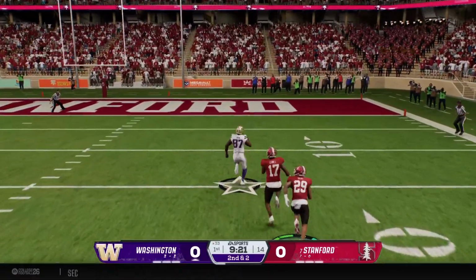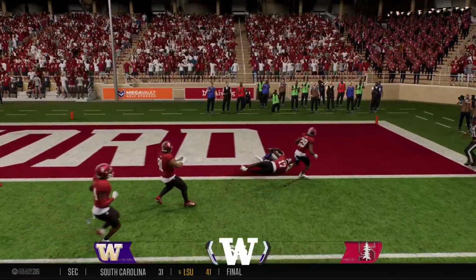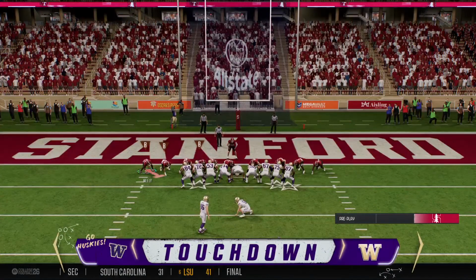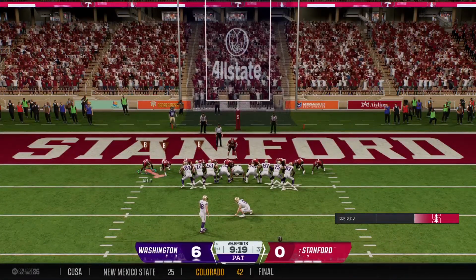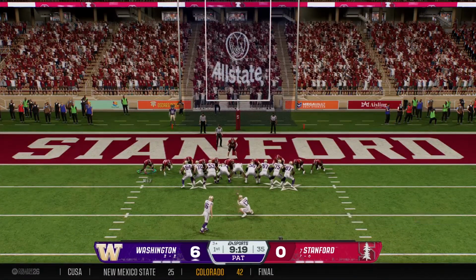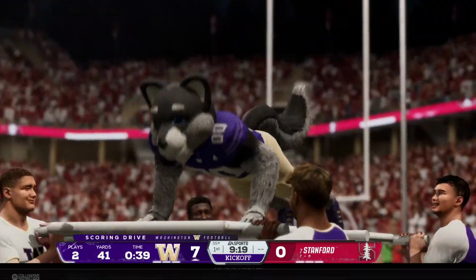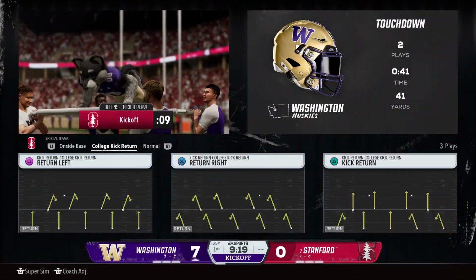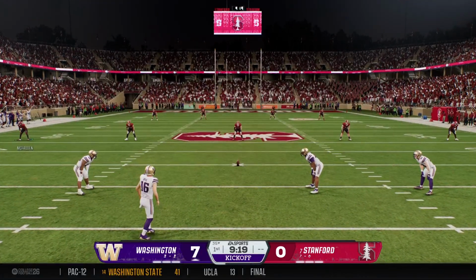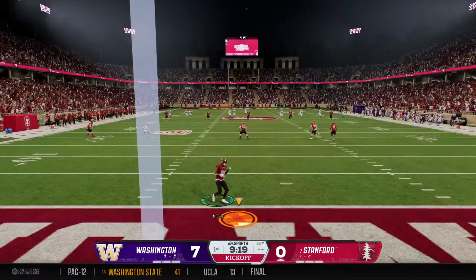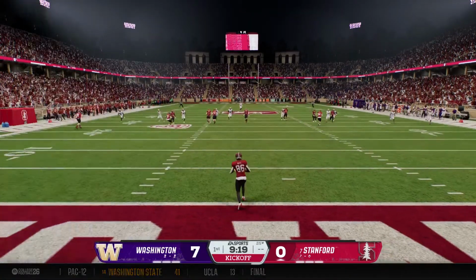Caught behind the line. It's Keene. There he goes. And he motors into the end zone. Touchdown, Huskies. And that's what I think makes this tight end so dynamic. He's so dangerous once he has the ball in his hands. There's so many tight ends out there that are just possession guys, and they usually go down right after they catch the ball. This guy has the ability, with his speed, to make people miss, and he showed it to you right there on that touchdown catch.